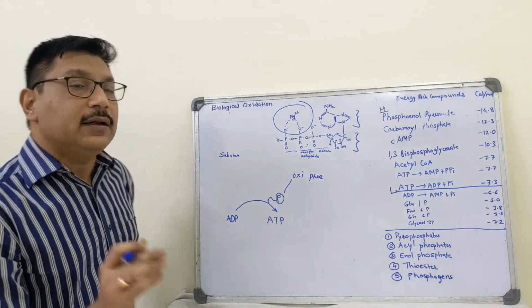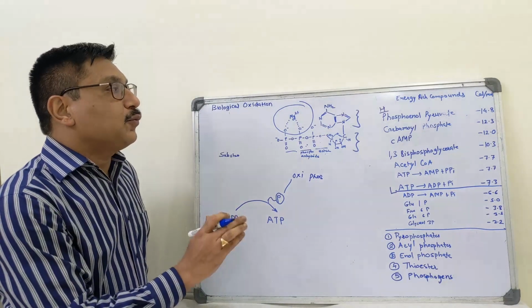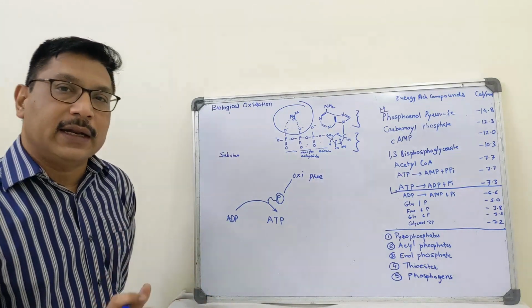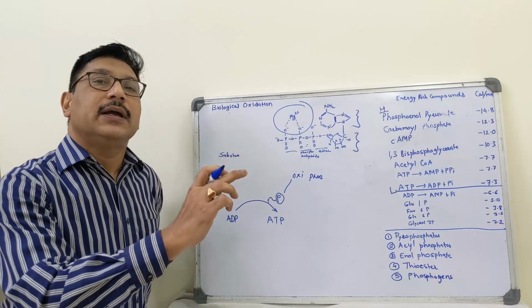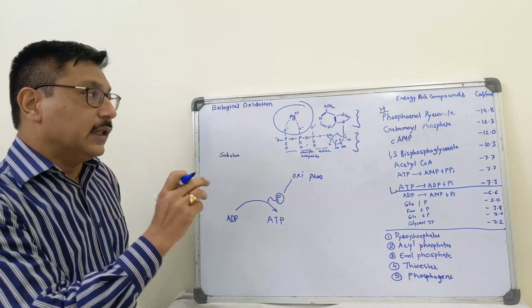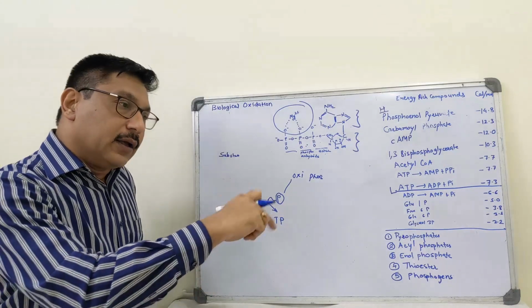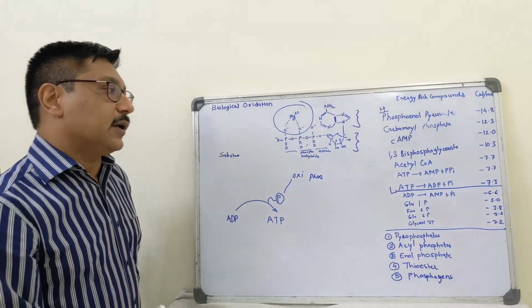For example, in case of glycolysis, phosphoenol pyruvate is converted to pyruvate with the help of pyruvate kinase. It liberates ATP. The energy of the process phosphoenol pyruvate to pyruvate is trapped and an ATP is generated.